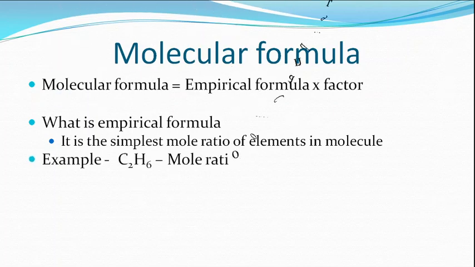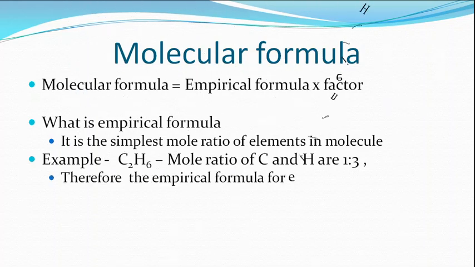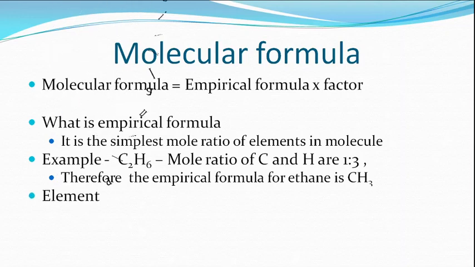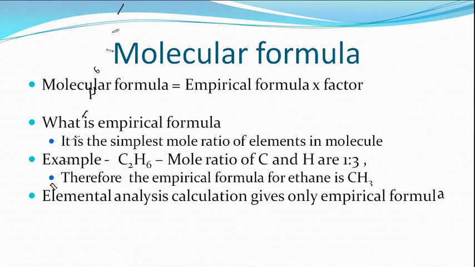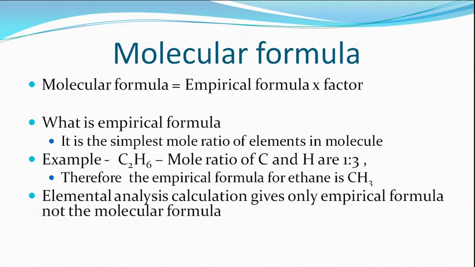For example, take ethane. The mole ratio of ethane is 1:3, that is, carbon is 1 and hydrogen is 3. This is the simplest mole ratio of the elements present in ethane, and therefore the empirical formula of ethane is CH3. It is not C2H6, it is CH3. The elemental analysis calculation gives only the empirical formula, not the molecular formula.